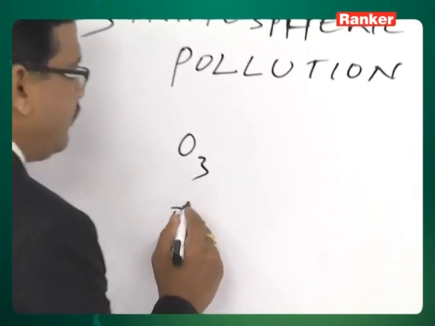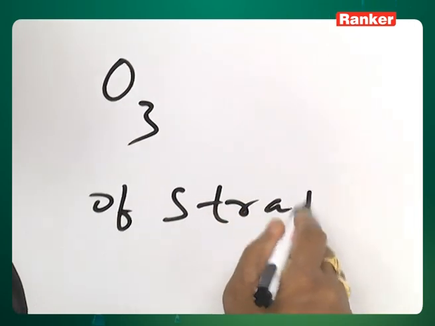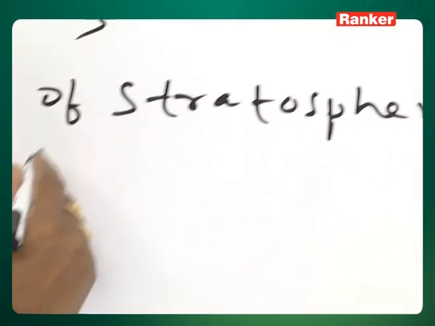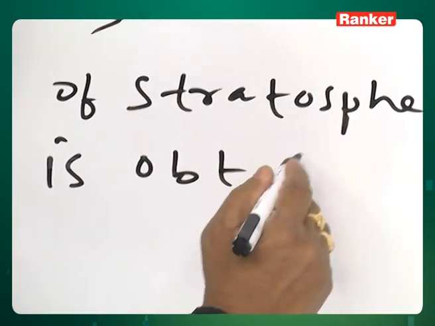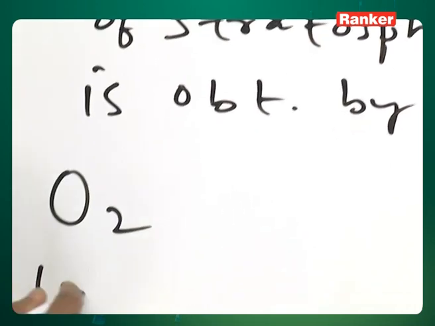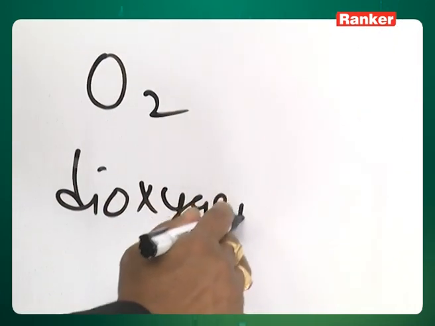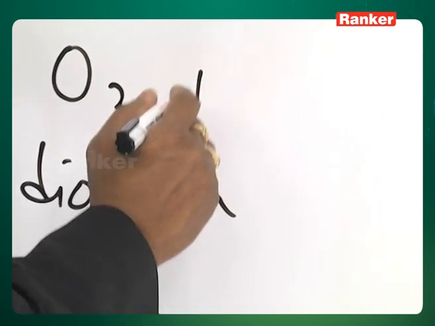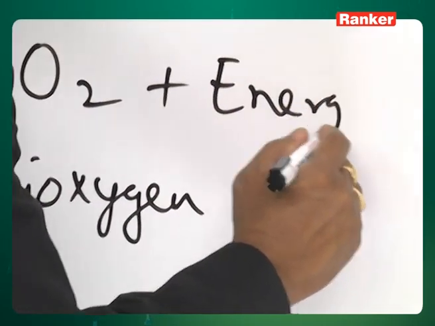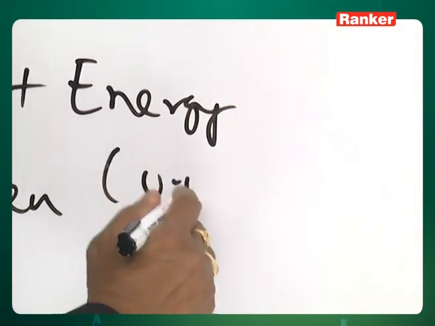Ozone of the stratosphere is obtained when the dioxygen present in the stratosphere absorbs energy from UV light.